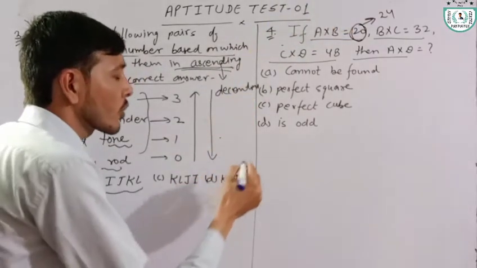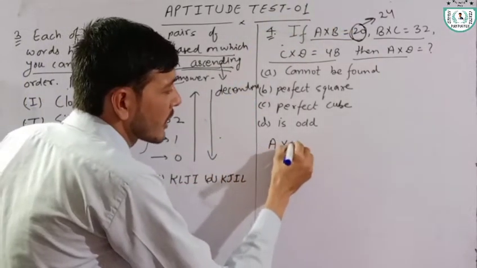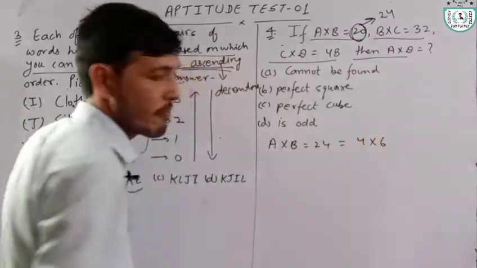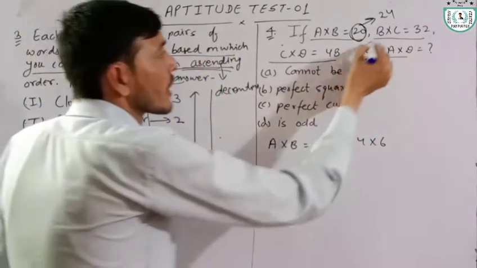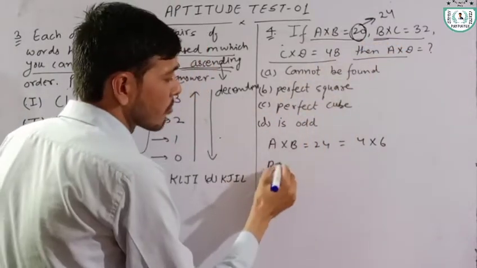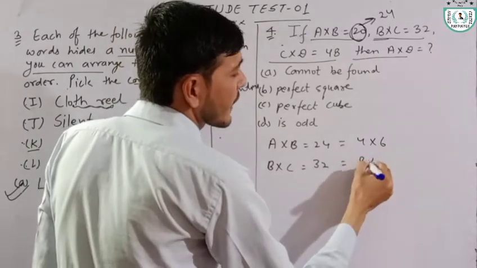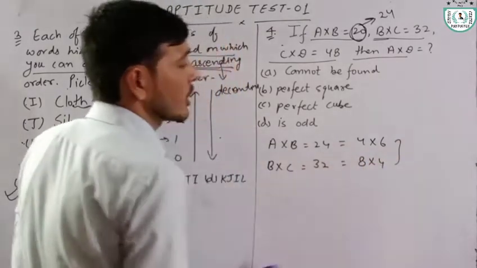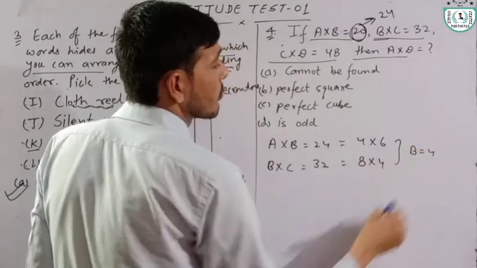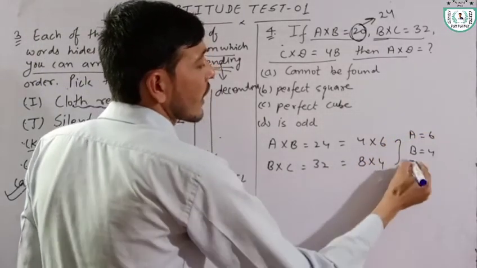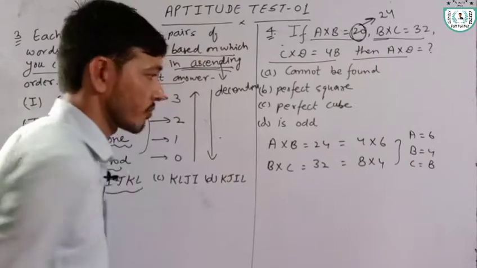According to this, we have A into B is equal to 24. 24 means 4 into 6. Here B into C is equal to 32. 32 means 8 into 4. According to this, B is equal to 4, and A is equal to 6 and C is equal to 8.